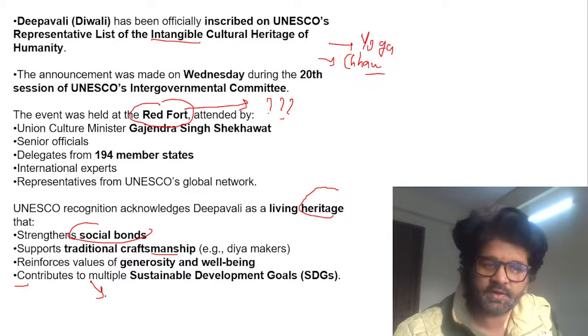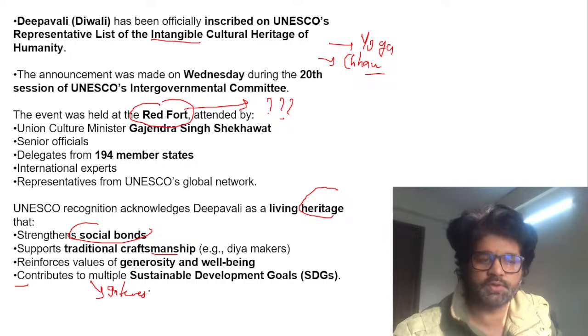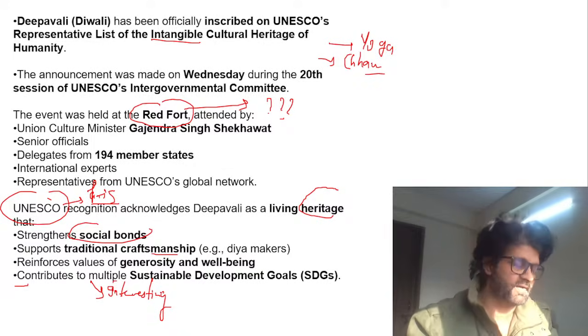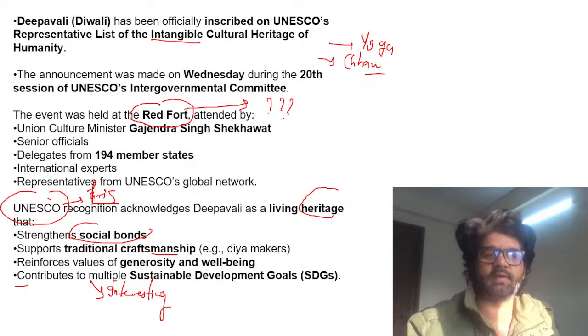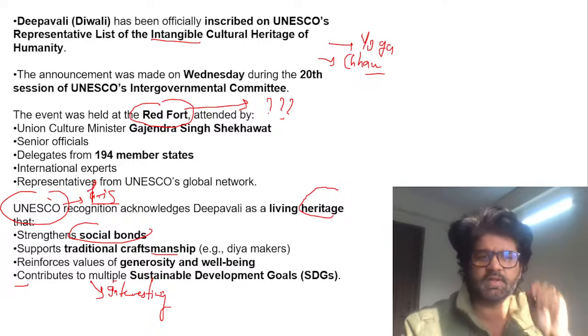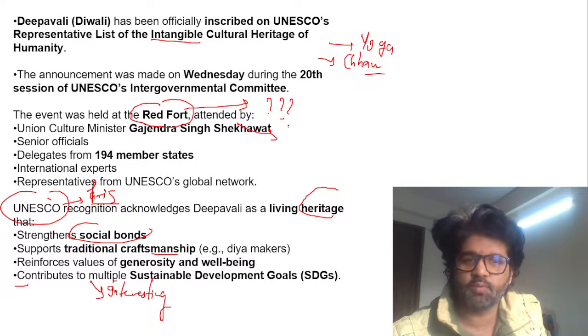Now this is the point which is interesting. What UNESCO is saying: established in the 1940s, headquarters is in Paris, France. These are the important points. It contributes to multiple sustainable development goals. Now this is where things get interesting. What sustainable goals? Shah Jahan, exactly. Harshini and Aditya have given the answer. Red Fort was created by Shah Jahan, the Mughals.